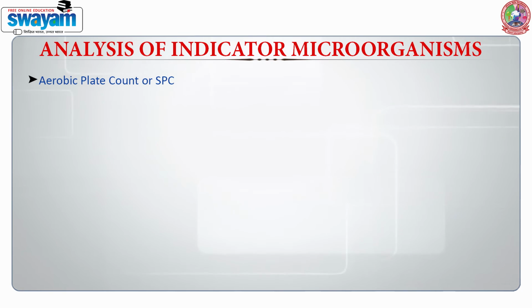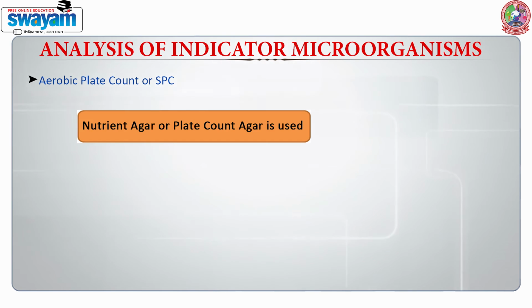We have been talking about the indicator microorganisms. A very important part for these indicator microorganisms is that we should be able to do their analysis. When we talk about the analysis of indicator microorganisms, there are various types of methods which are being used. The most common is the APC, that is the aerobic plate count. It is also known as standard plate count or SPC. We use Newton agar or plate count agar for this particular method. Aerobic plate count is a conventional method and it takes lots of time, and we get the results after 24